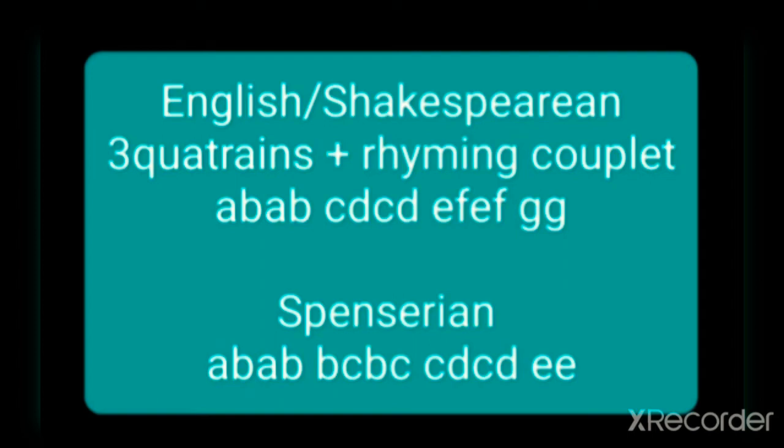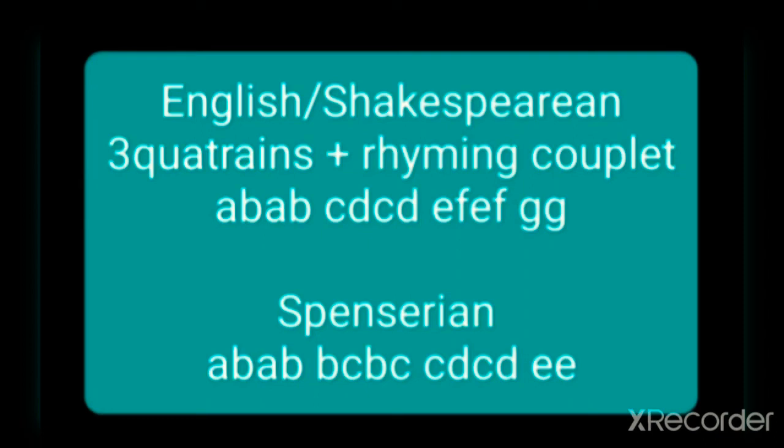It is written in 3 quatrains plus a rhyming couplet, in iambic pentameter, with the rhyme scheme A B A B C D C D E F E F and G G. This is the version that Shakespeare used, also called the English version. Slightly different from the Shakespearean version is the Spenserian version, and the only difference is in the rhyme scheme.